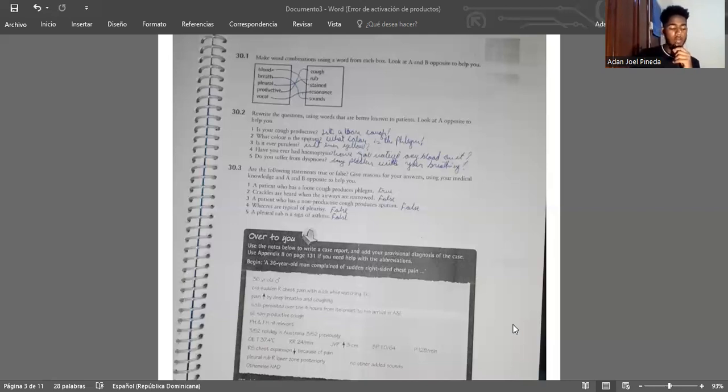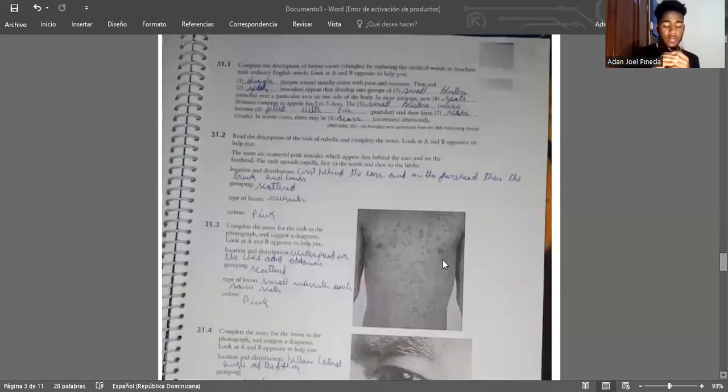Unit 31. The skin, part 1. 31.2. Complete the description of herpes zoster, shingles, by replacing the medical words in brackets with ordinary English words. 1. Herpes zoster, shingles. 2.